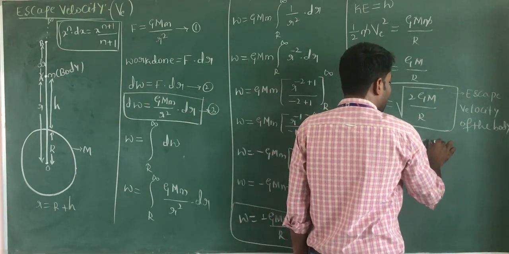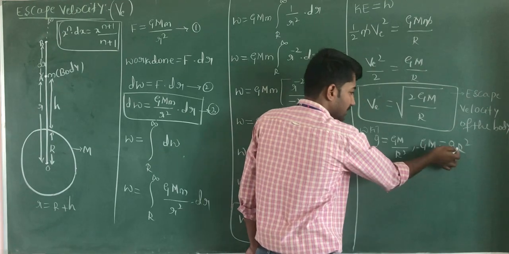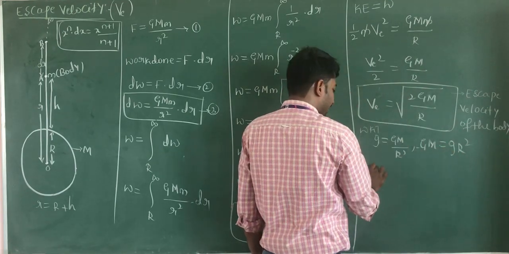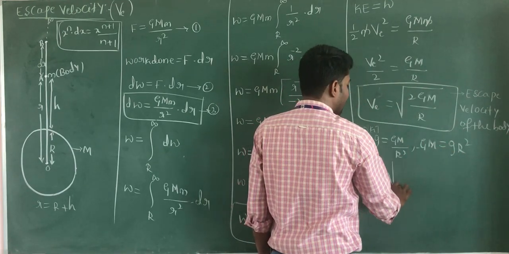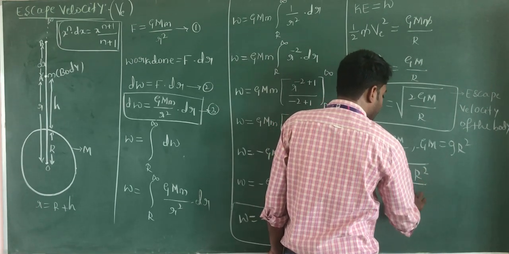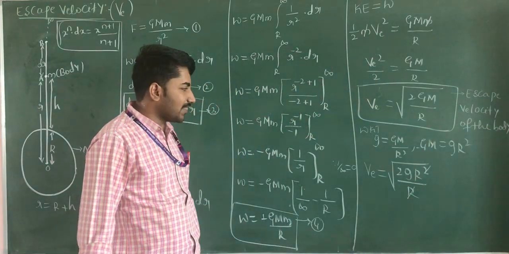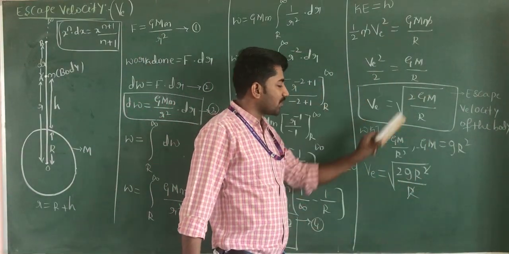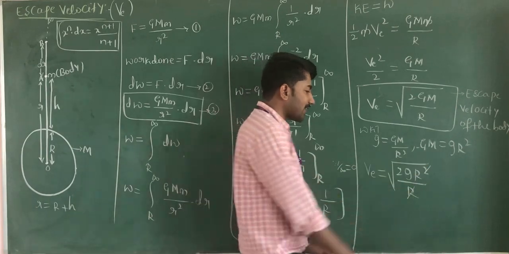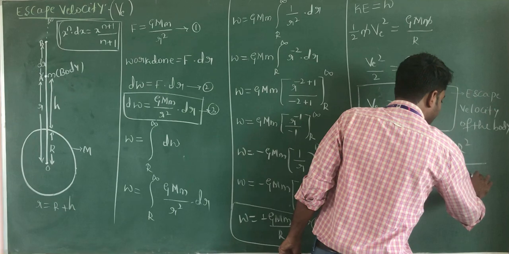Therefore, GM is equal to g r square. Substitute this value here. We get escape velocity Ve is equal to root of 2 into g r square divided by r. The r square and r, one r cancels, so we get root of 2gr.